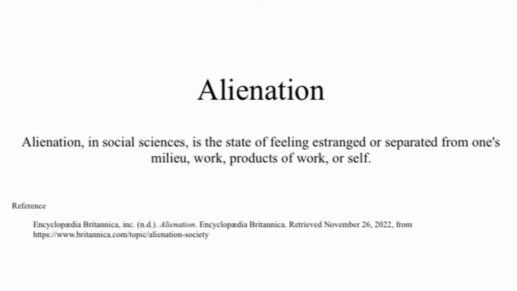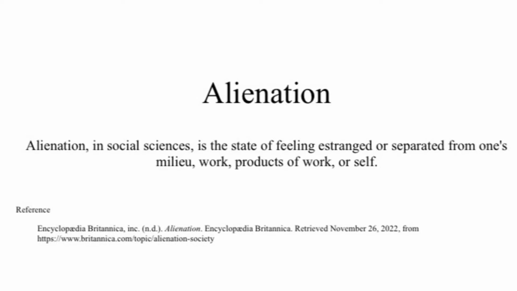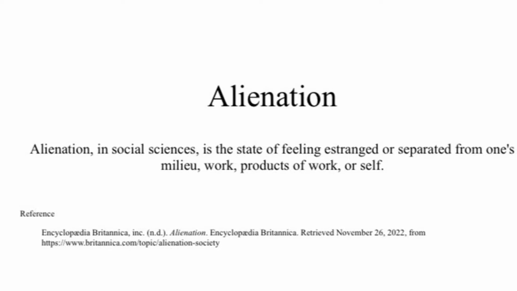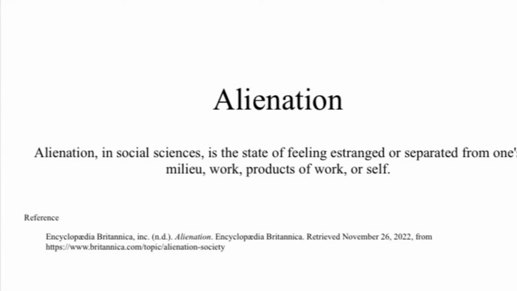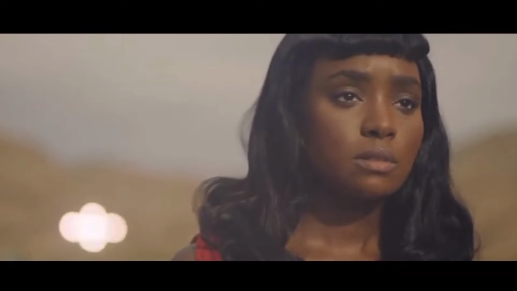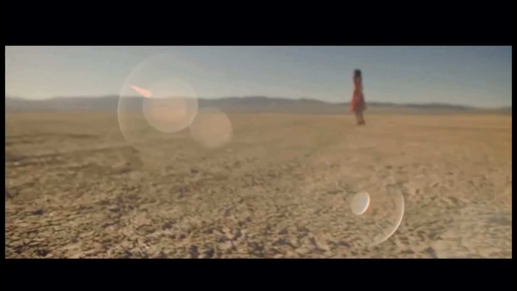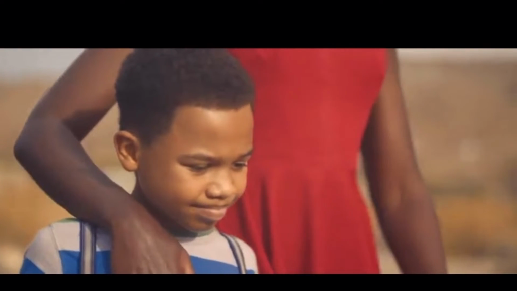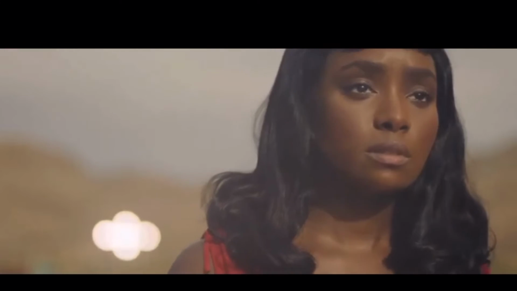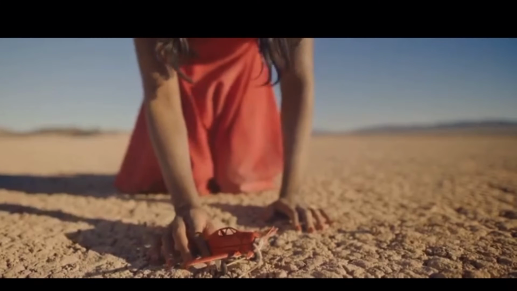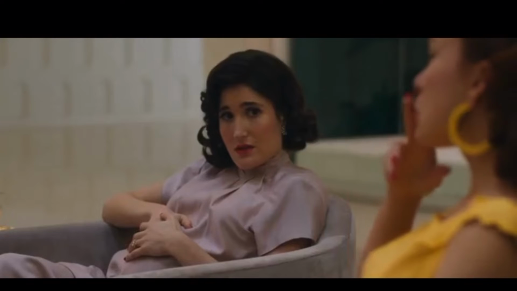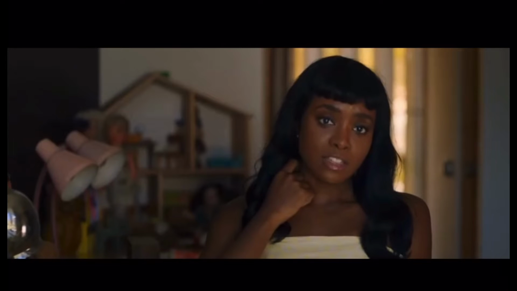As stated by Britannica, alienation in social sciences is the state of feeling estranged or separated from one's work, products of work, or oneself. Alienation is shown on two accounts in the film Don't Worry Darling. First, with Margaret, who is the first woman of Victory to venture off into the Forbidden Desert with her young son. However, after seeing the truth of the simulation and losing her child, Margaret becomes manic, and this causes her to be shunned by the entire community, mainly the wives of Victory.